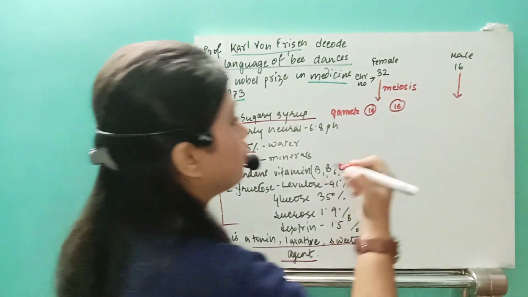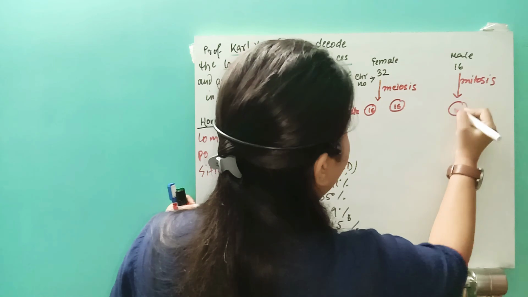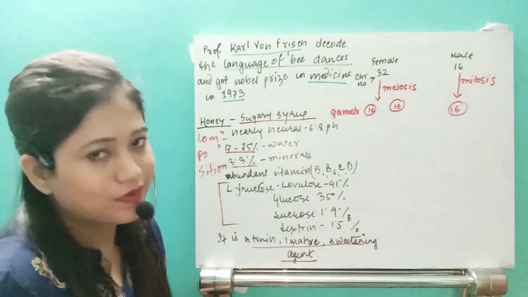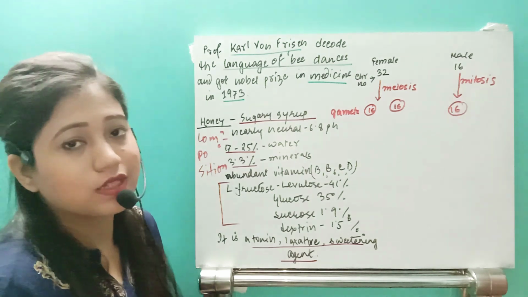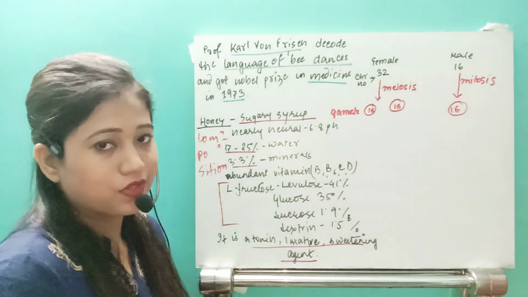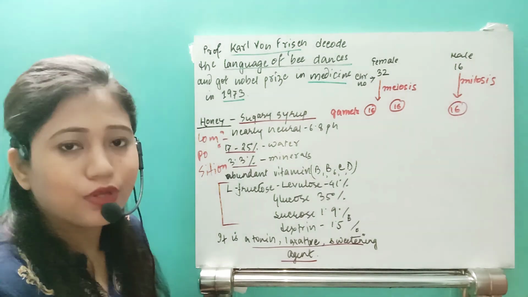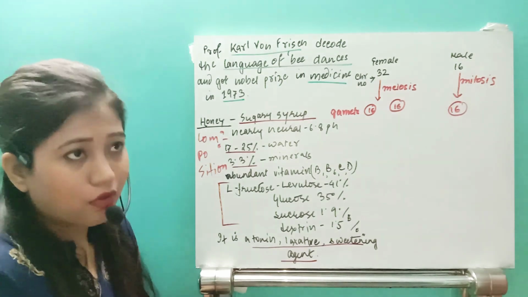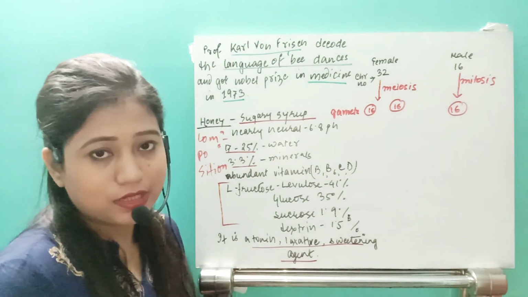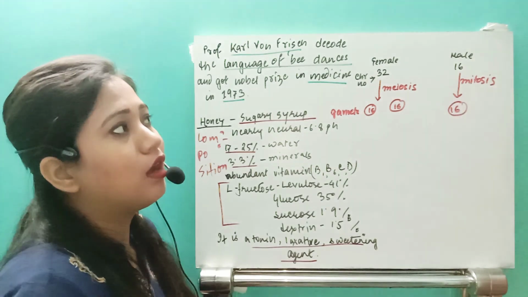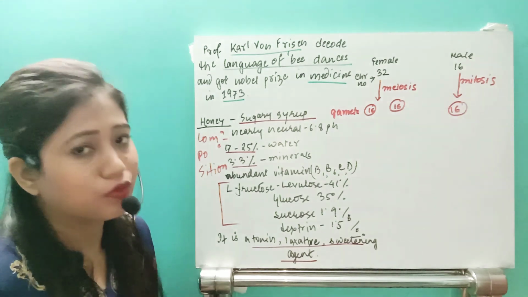So it will undergo normal mitosis to produce the gamete, and obviously it also has 16 chromosomes. But in case of female, whenever gametogenesis occurs, reduction division occurs. In case of male, it is produced by the process known as parthenogenesis.